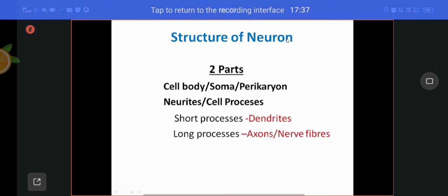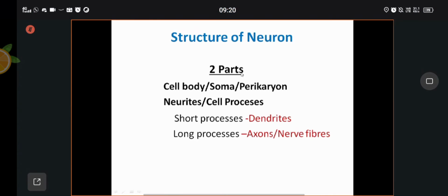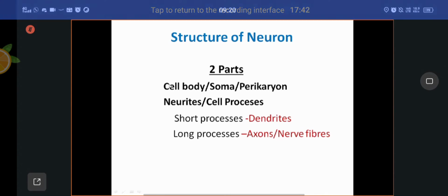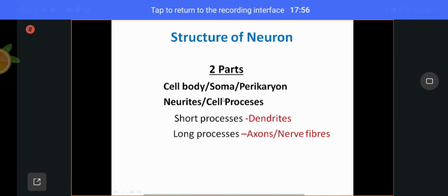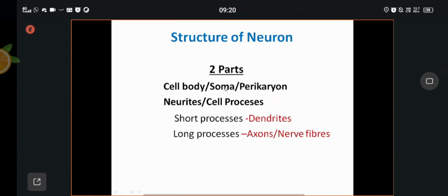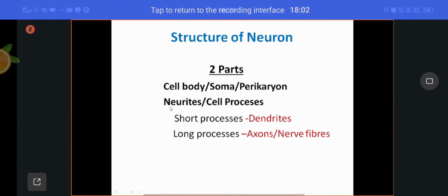The structure of neurons. There are two parts in the neuron: the cell body, also called soma, also called perikaryon, and cell processes, also called neurites. These are the two main parts of a neuron: cell body or soma or perikaryon, and cell processes or neurites.